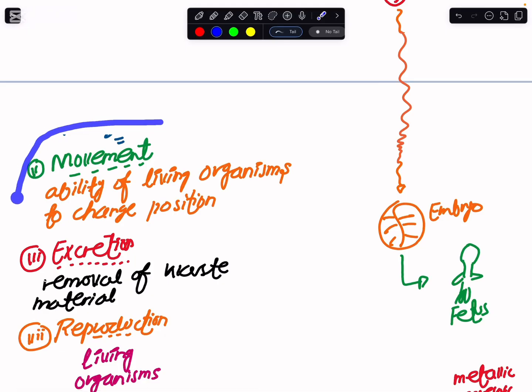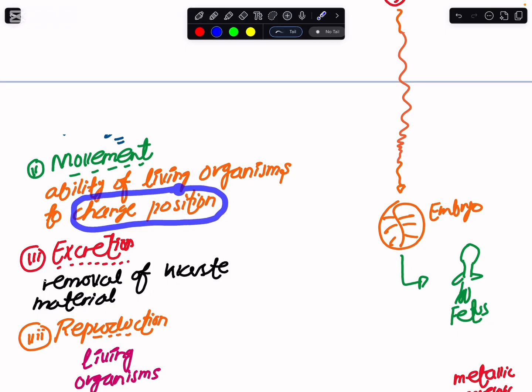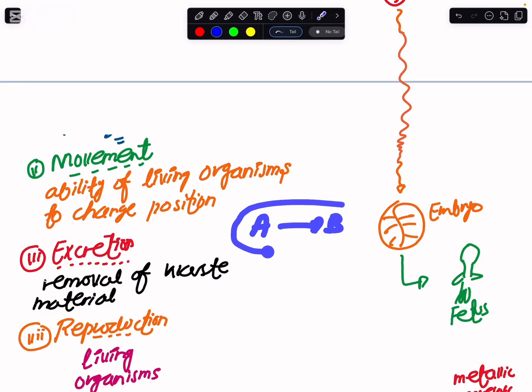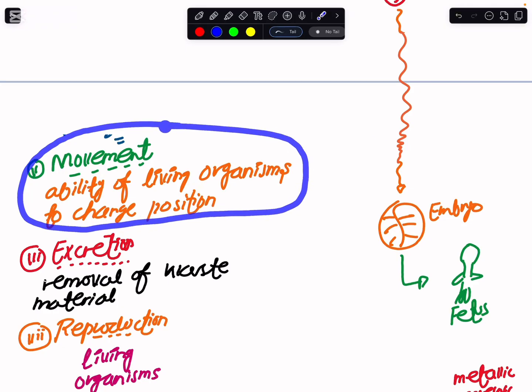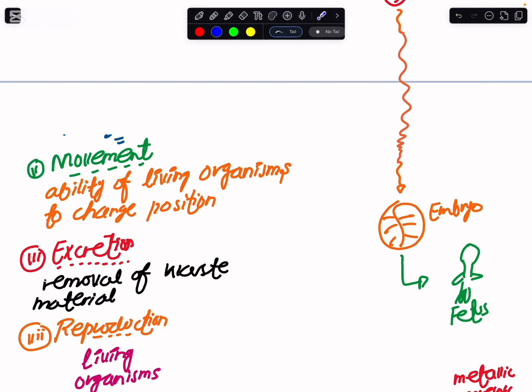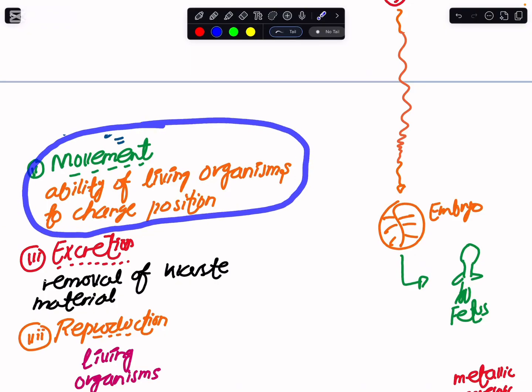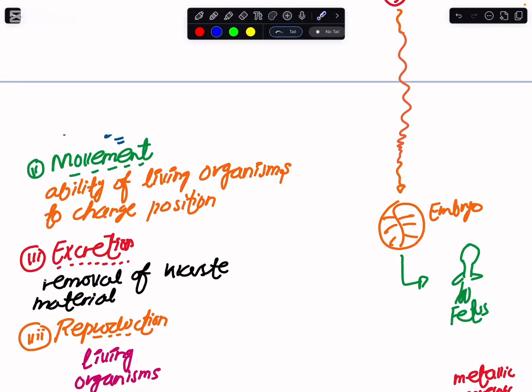And we can never forget about movement. Living organisms have an ability to change their position. If I was here at point A, then I can move to point B. So now the thing would click in our mind that, okay, fine, if we have an ability to change our position by going from point A to point B, then how come the plants that we have are also living? You see that plants actually can't change their position, but they have some other strategy where they would be moving with respect to showing growth toward a stimulus, and that again would be coming later in this course in terms of gravitropism and phototropism.